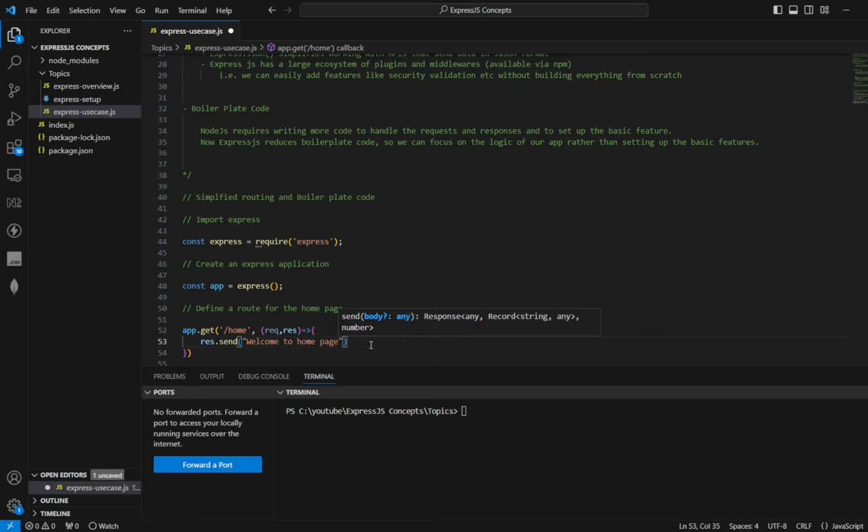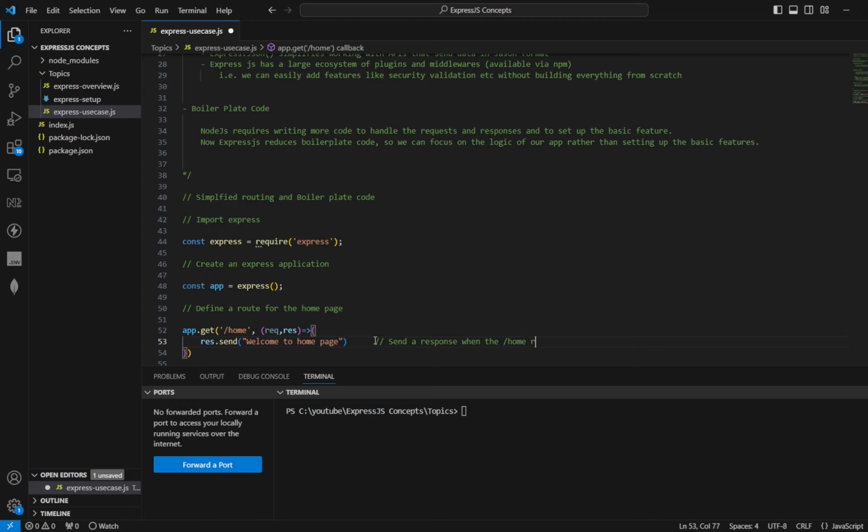It will send a response when the slash home route is accessed.